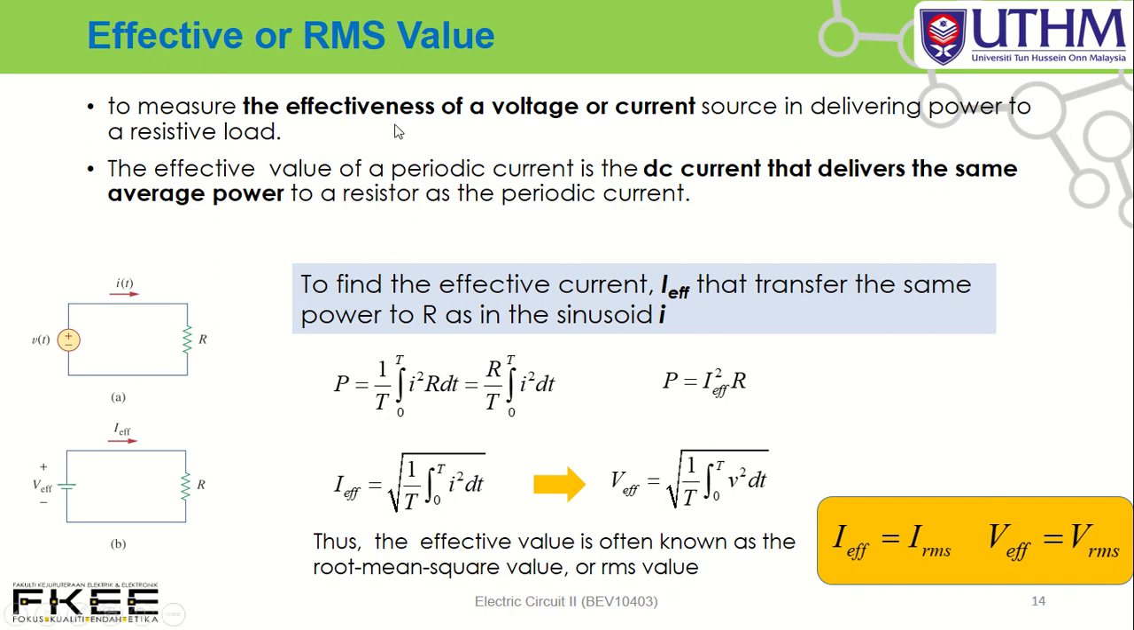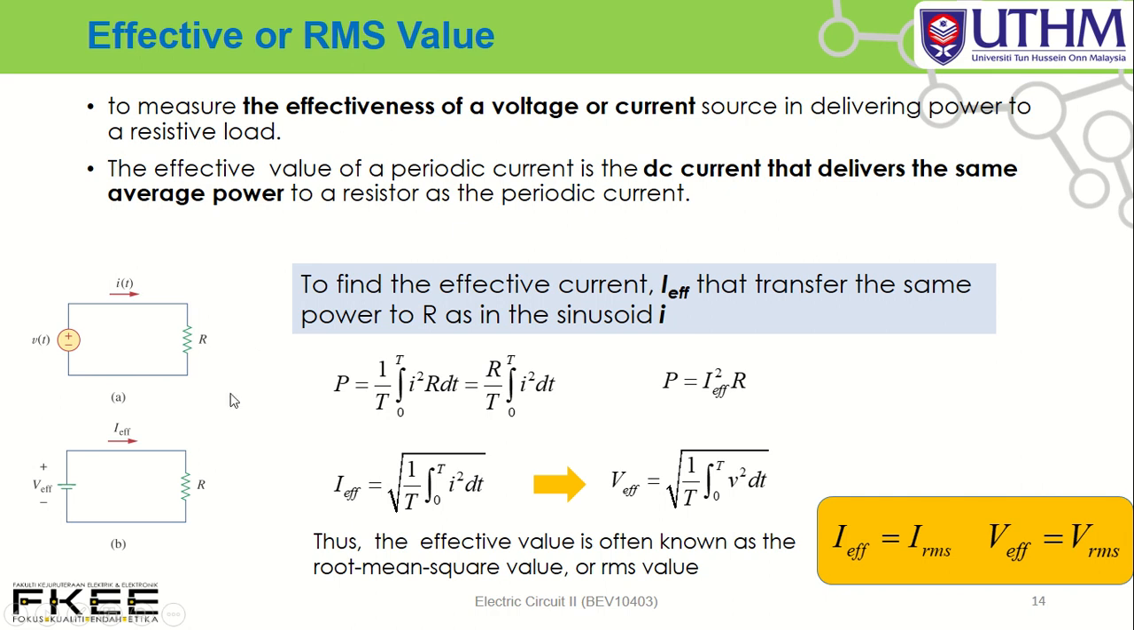Its purpose is to measure the effectiveness of a voltage or current source in delivering power to a resistive load. The effective value of a periodic current is the DC current that delivers the same average power to a resistance as the periodic current, or AC current.